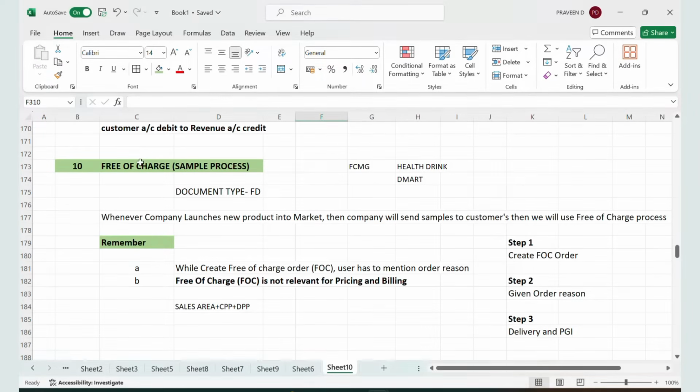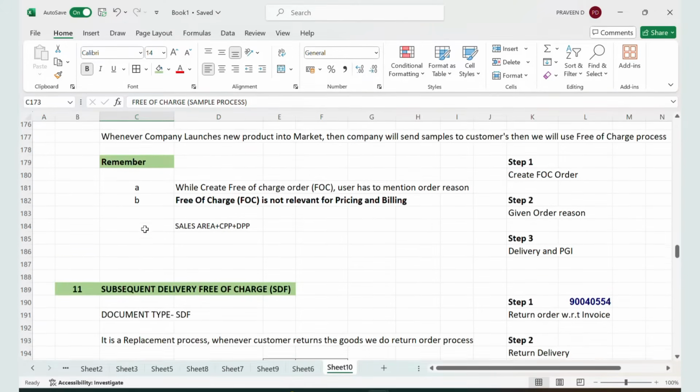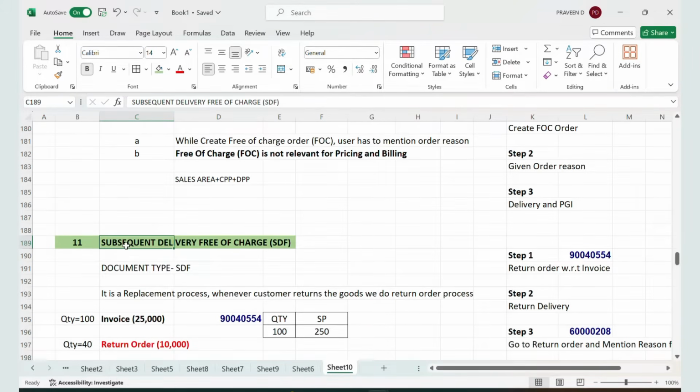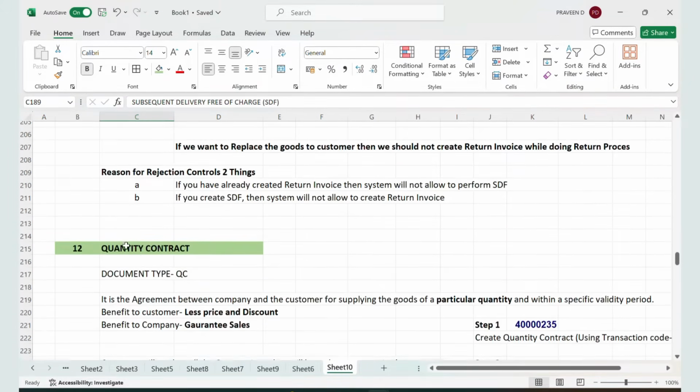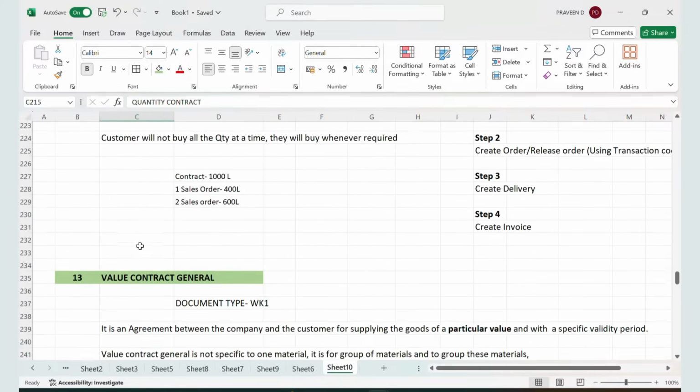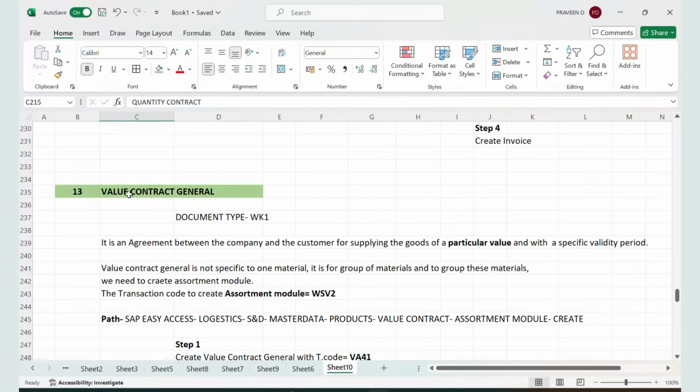In last class, we saw the importance of free of charge, that is FOC process. We saw subsequent delivery free of charge. We also saw what is quantity contract. In today's class, let us see what is value contract general.